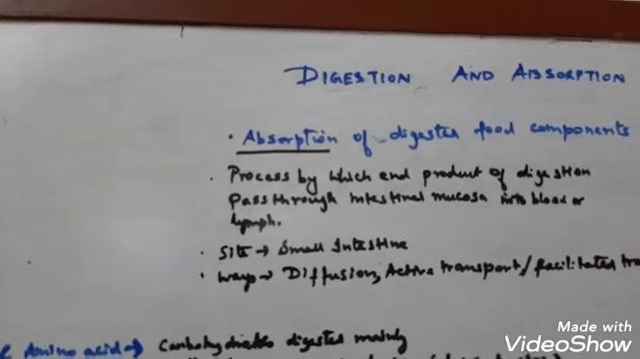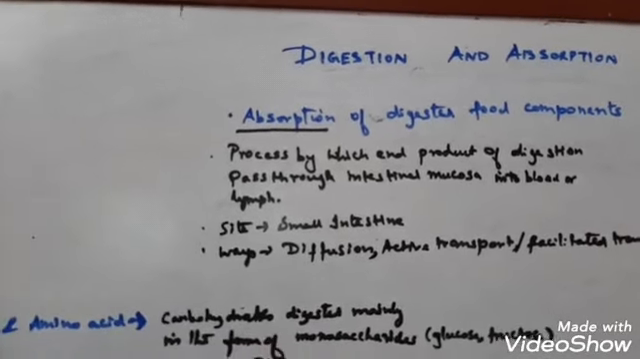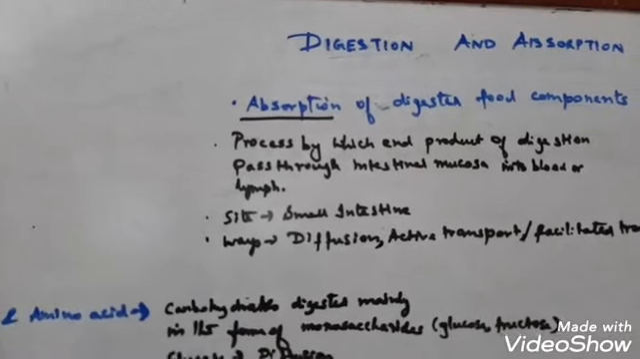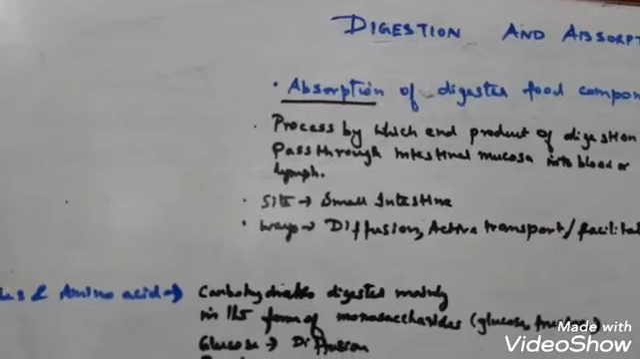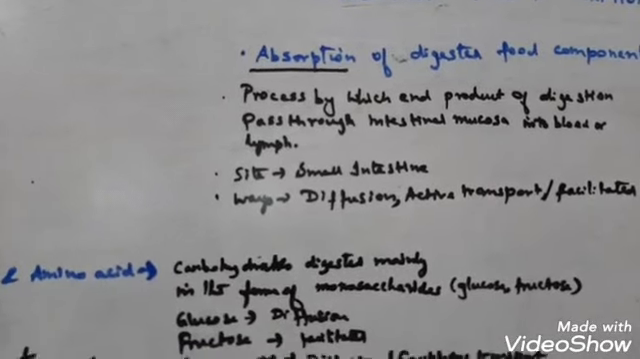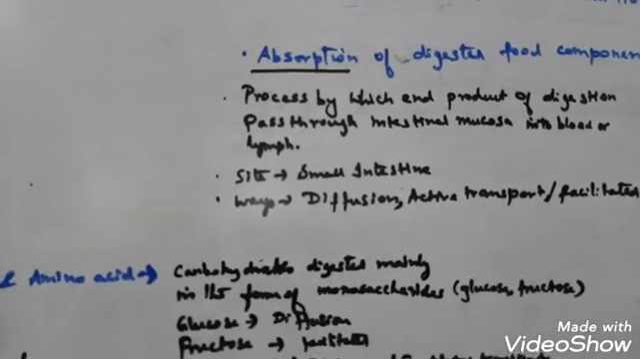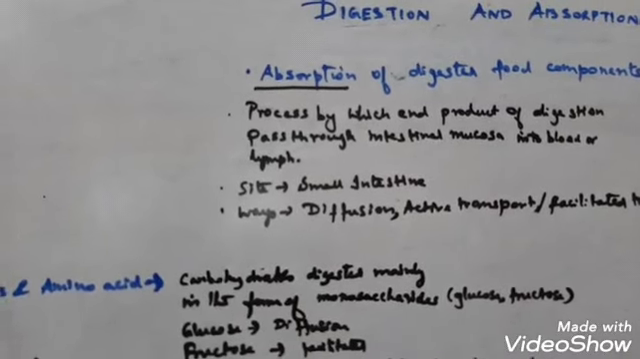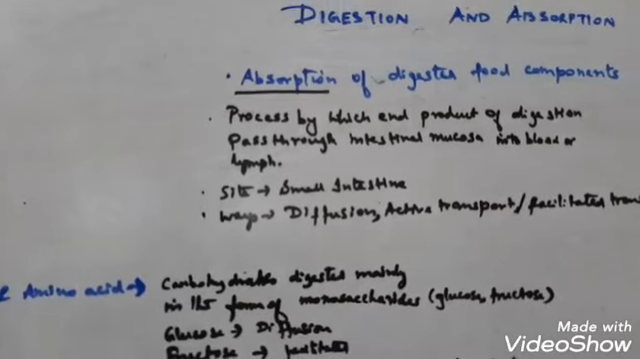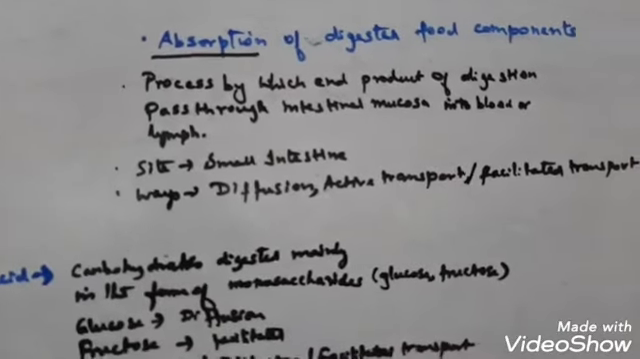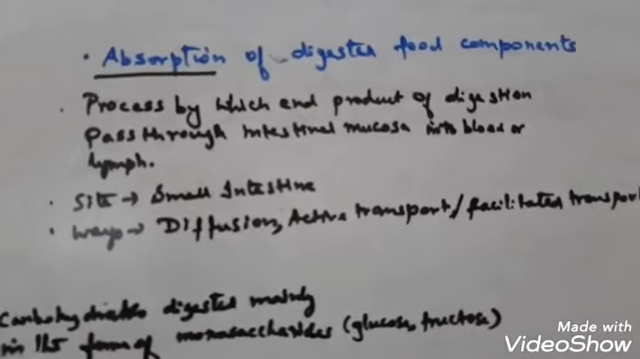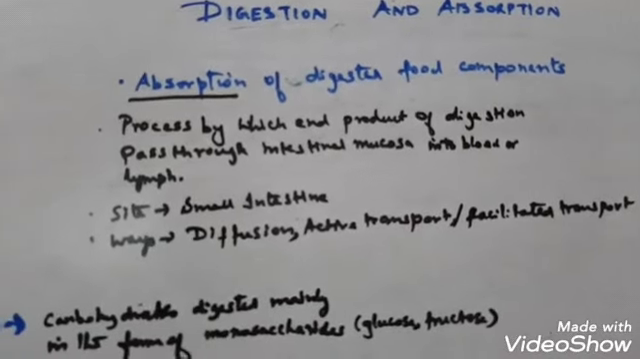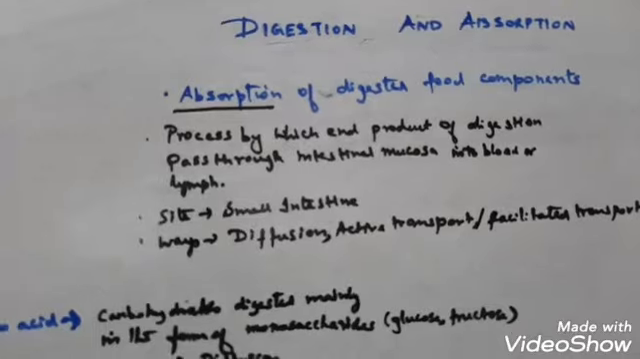Now, what is the site? The site of absorption is the small intestine. Clear? Now why is the small intestine the site for absorption? Because there are villi and microvilli, and these play a major role in the absorption of nutrients. Now what are the ways by which absorption takes place? Diffusion, active transport or facilitated transport. These are the ways by which absorption of the digested material takes place.